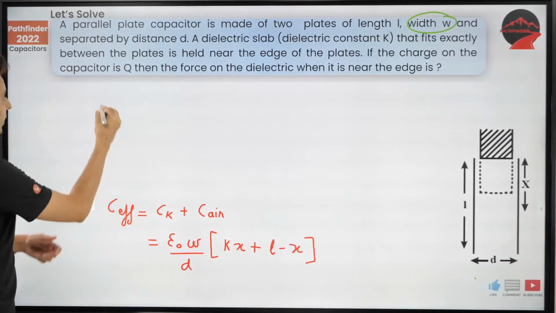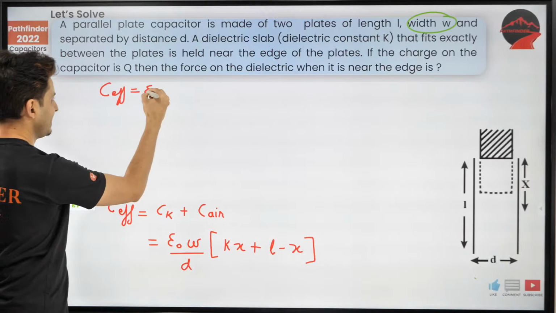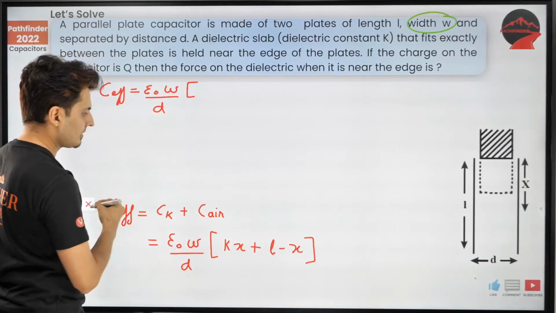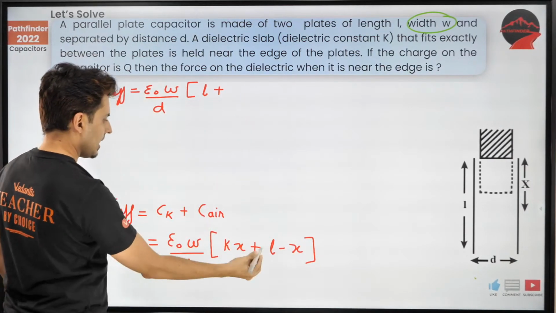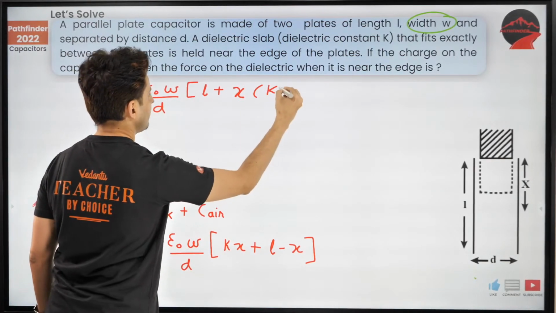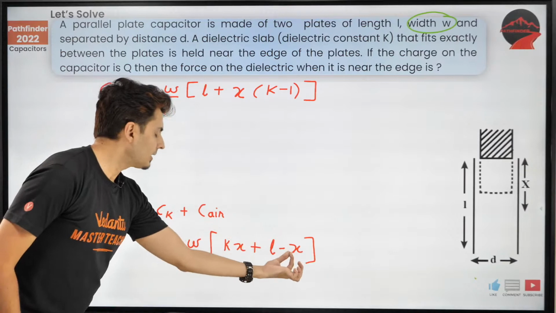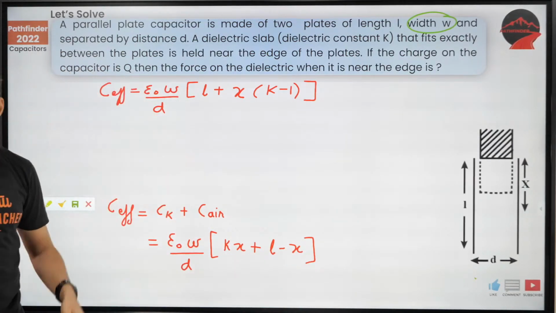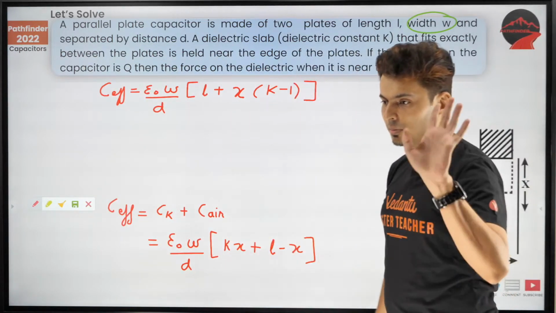Now what is the value of C effective? It's epsilon naught w by d, and this is nothing but L plus, I can take x common, K minus 1. So that's the value, C effective. x is common, so K minus 1. Everybody clear? Yes.